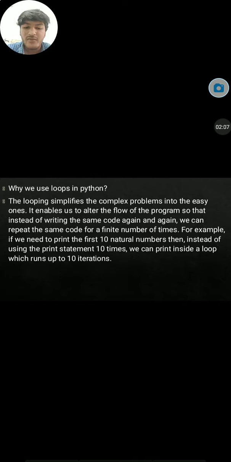For example, if we need to print the first 10 natural numbers, then instead of using the print statement 10 times, we can print inside a loop which runs up to 10 iterations. Instead of wasting time, we cannot write print 10 every time. So, we can use an iteration which can print automatically 10 times by using a loop in Python.